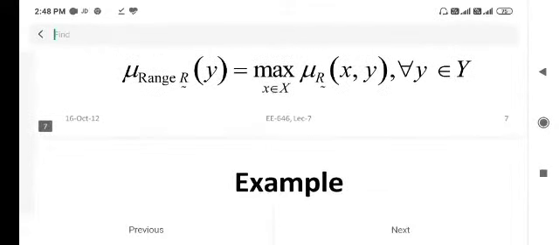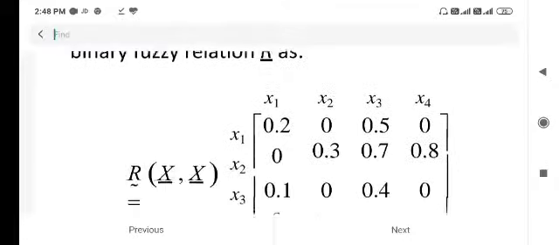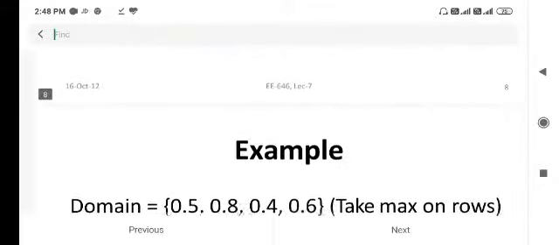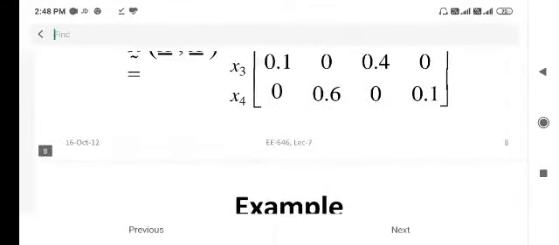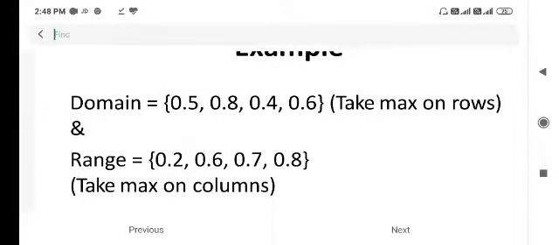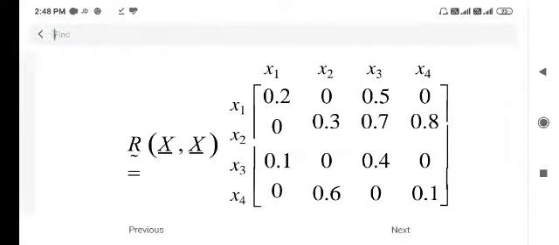That is the range. Example: consider a universe X equal to x1 to x4. Now we have to write R of x bar comma x bar. These are all the values given. We calculate this from the matrix. To find the domain, we have to take the maximum among the rows.